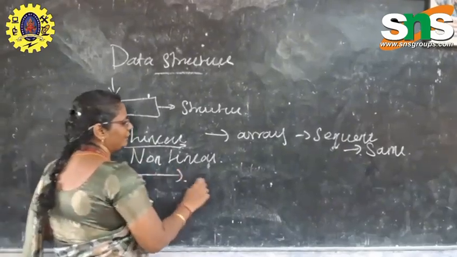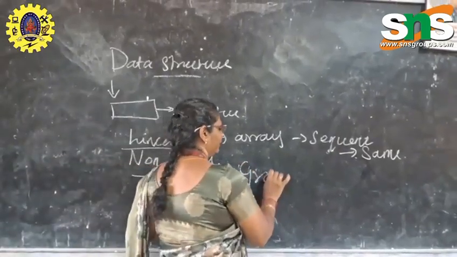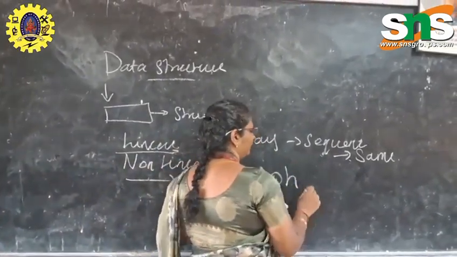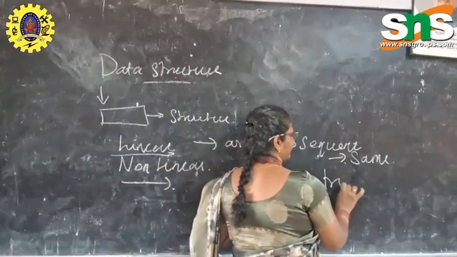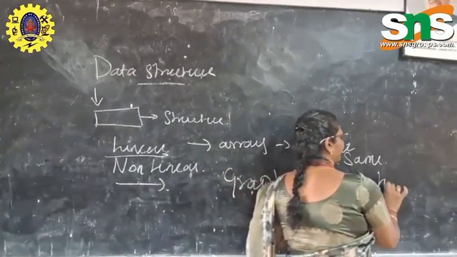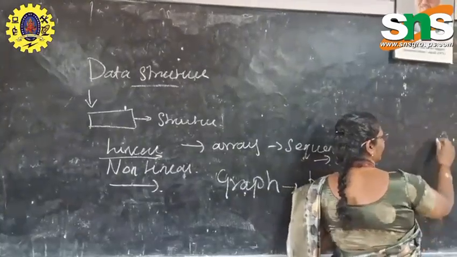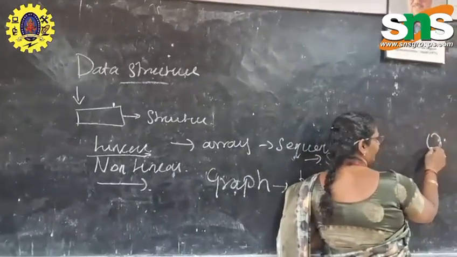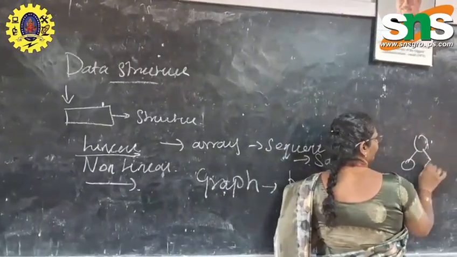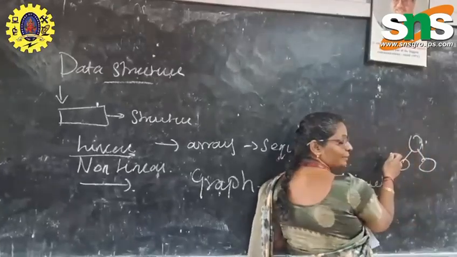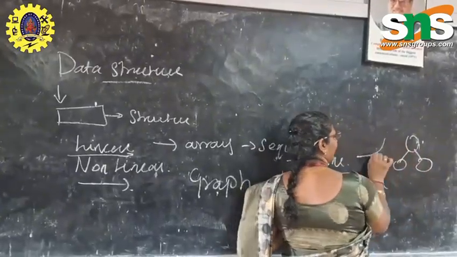In non-linear, we take the graph. We also call it a tree format. So it has a hierarchical structure: one base thing, and from that base thing we divide out another thing. That is called a hierarchical structure.